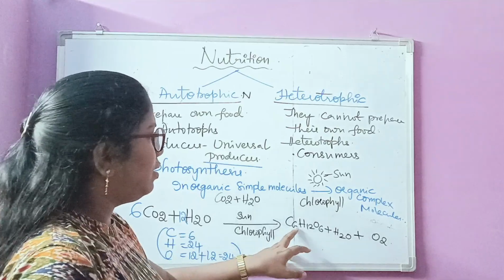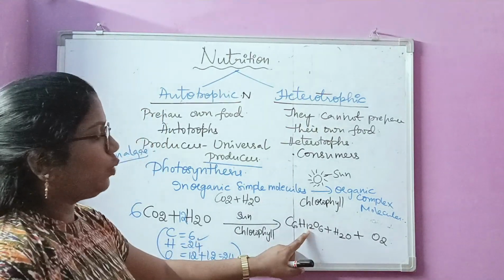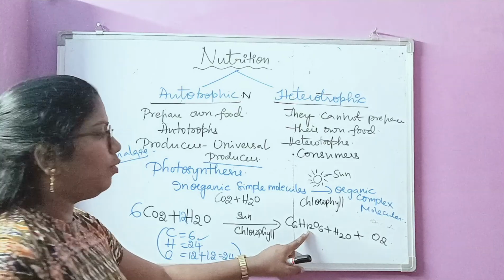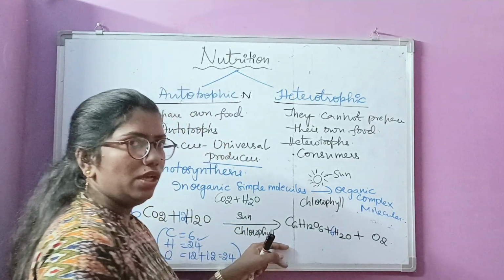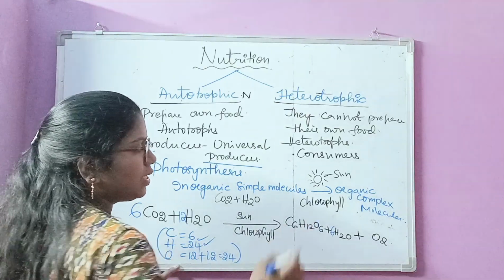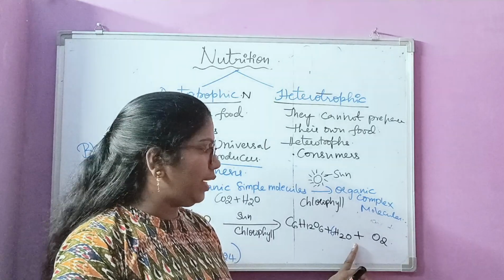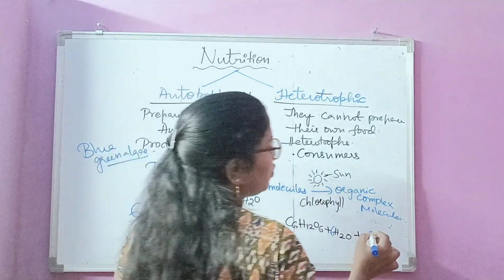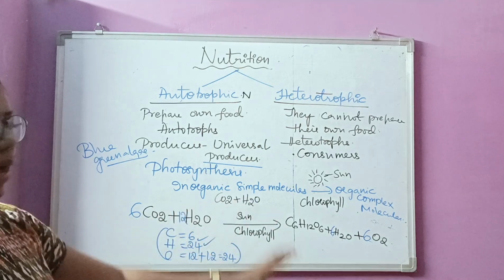Let's balance this side. 6 carbons, okay, finished. 12 hydrogens here and 12 more hydrogens I need to write. 6 into 2 is 12. So hydrogens are finished. Let us see oxygen. 6 oxygens here, and this 6, 12. And let us balance this one. 6 into 2 is 12. So totally the equation got balanced.